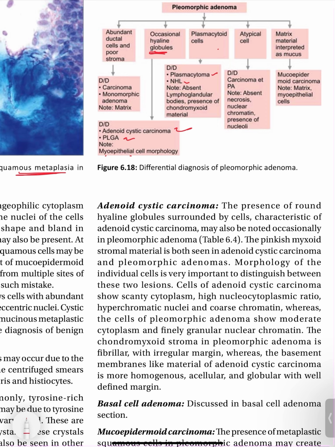If atypical cells are present, the DDs could be carcinoma ex PA. So the things to be noted down are the absent necrosis, nuclear chromatin, and presence of nucleoli. If the matrix material is interpreted as mucus, then DDs can be mucoepidermoid carcinoma. In that case, we should note the matrix and presence of myoepithelial cells.